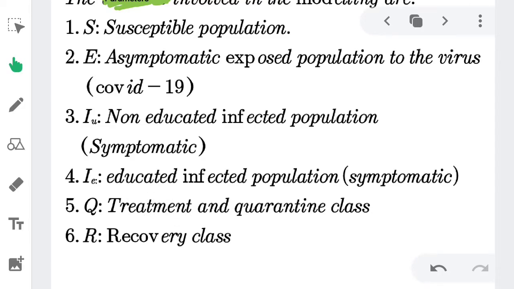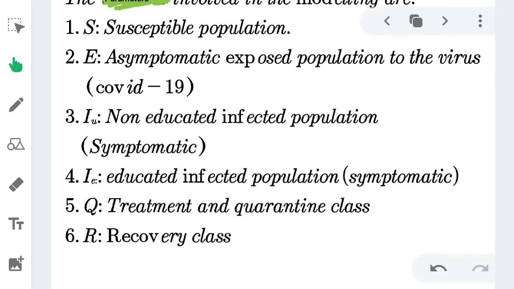You have the quarantine class. This is the infected population who is in isolation taking treatment as regards COVID-19. You have the recovery class. These are people that have recuperated from the virus. They had the virus, they went on quarantine, they went to the government, and the government put them in a hospital or an isolation room and had them treated, and they responded to the treatment and recuperated from the disease.